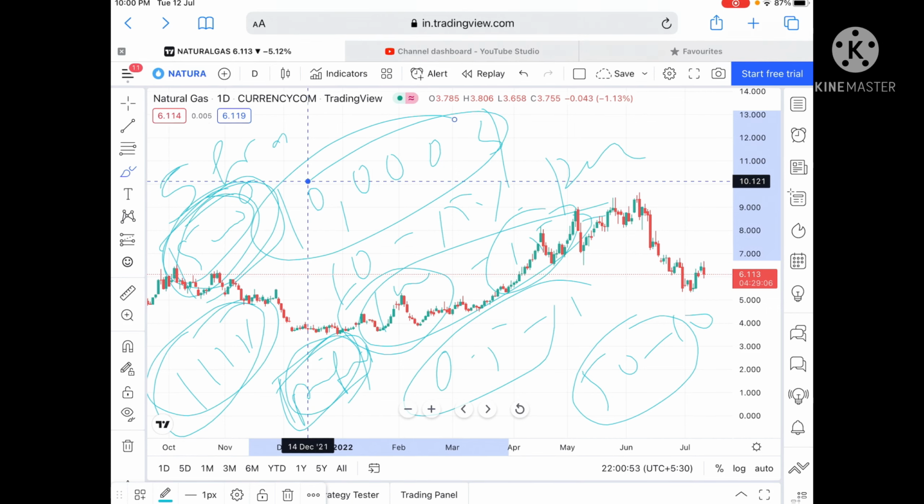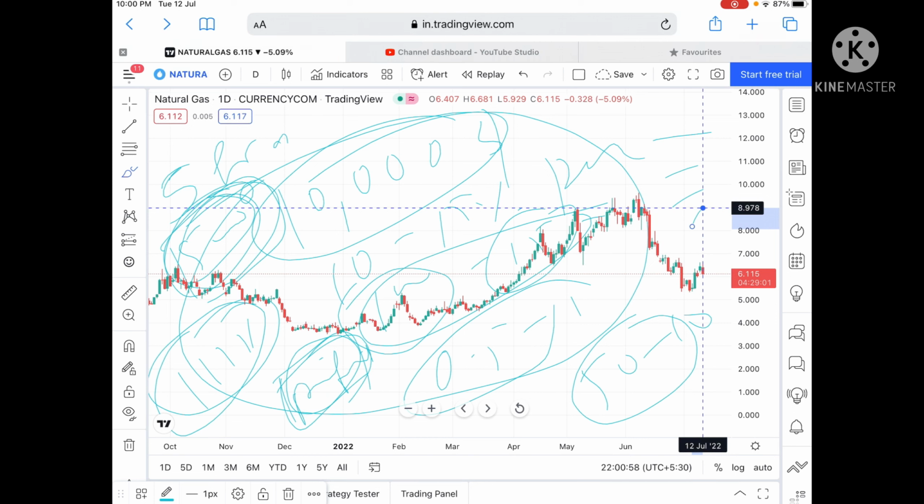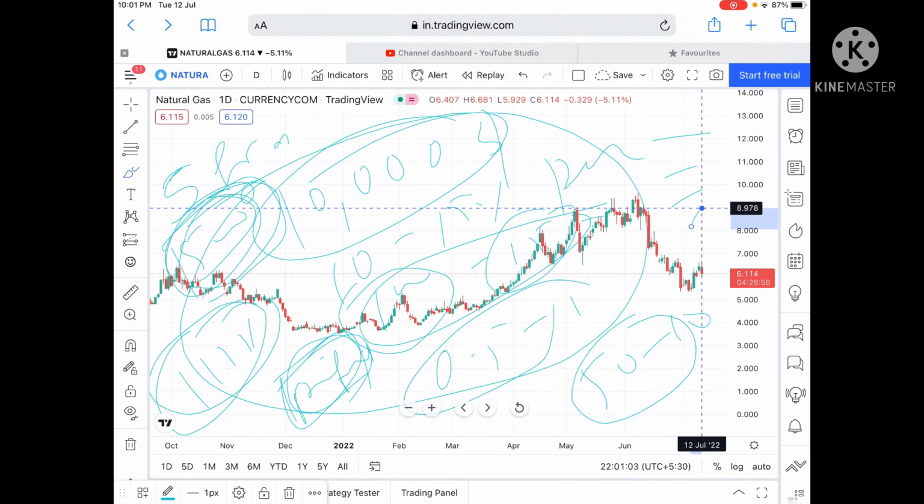What I teach is how to overcome all these barriers: when to enter, when to exit, how to strategize, how to hedge. All these things I teach in my workshop. So if you want to, you can mail me regarding that and we can work out the timings.